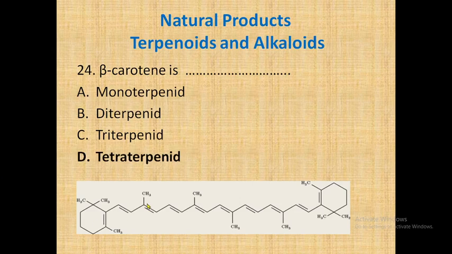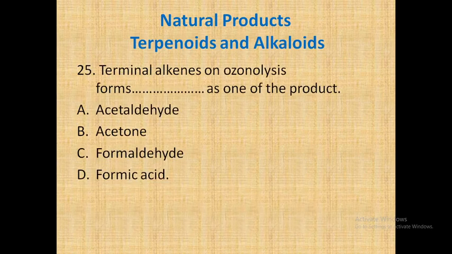If you just count here, this is the 6th carbon, 7, 8, 9, 10, 11, 12, 13, 14, 15, 16, 17, 18, 19, 20. When I go to the half of this, nearly 20 carbons are there. So 20, 20, 40. So it is a tetraterpenoid. It's beta carotene. Let's go for the next question.